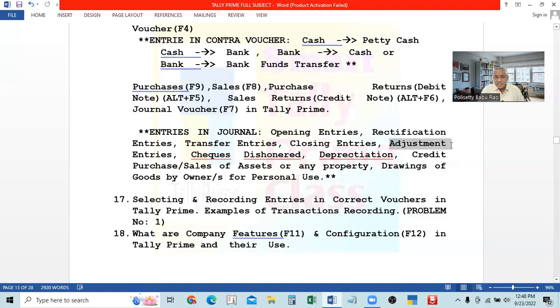So these entries are called adjustment entries. These are adjusting the entries, adjusting the incomes and expenses.